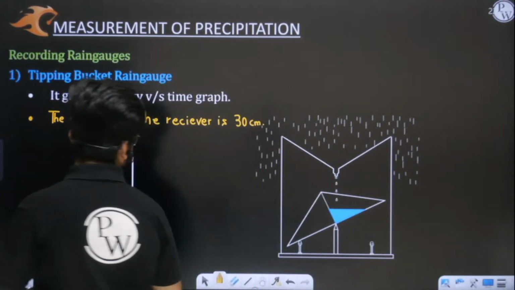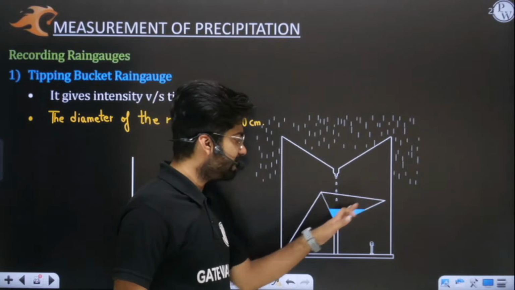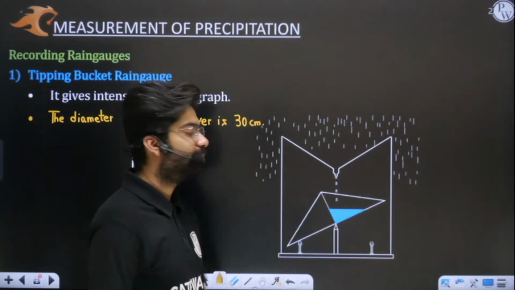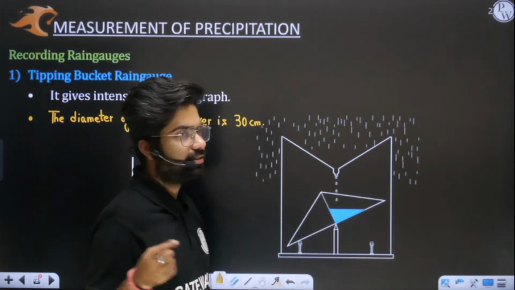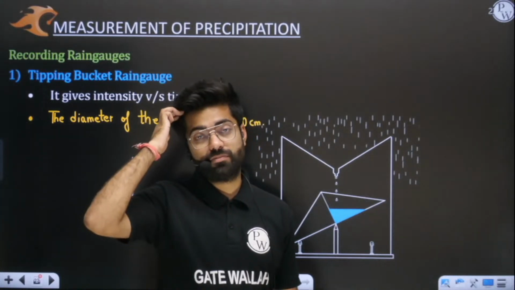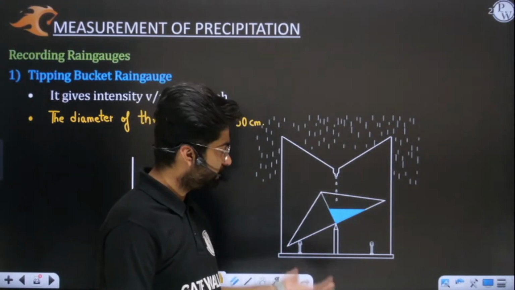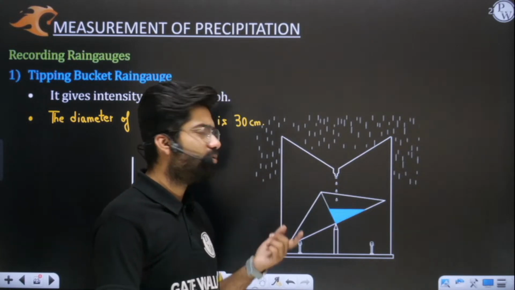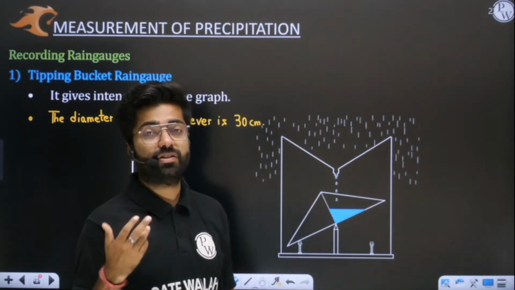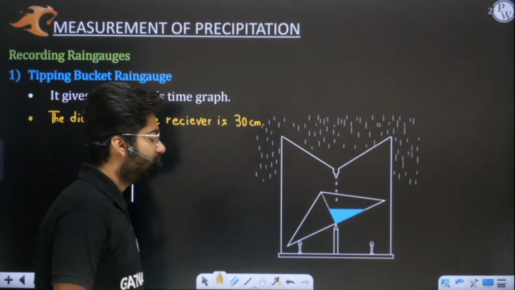The diameter of the receiver is 30 centimeters, that we have understood. Secondly, how it measures. You can see we have a bucket here and it is balanced on a pivot. You must have seen a seesaw kind of thing in parks when you were small. Different kinds of slides were there in parks, and we also had this seesaw. So it's a kind of seesaw here.